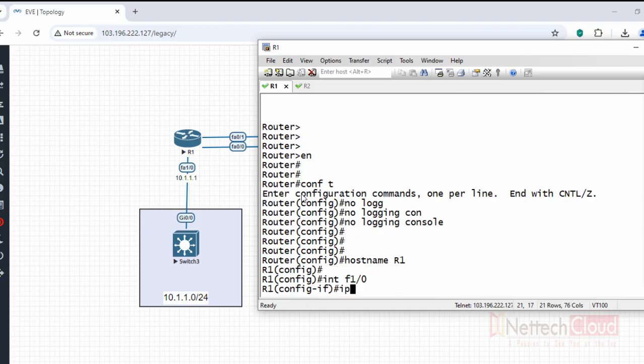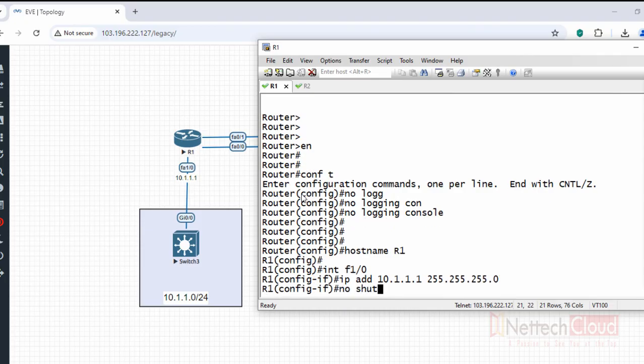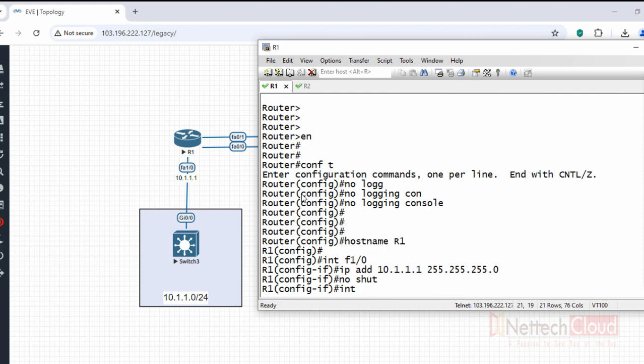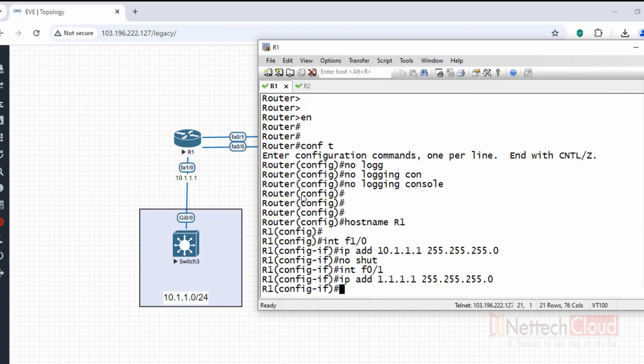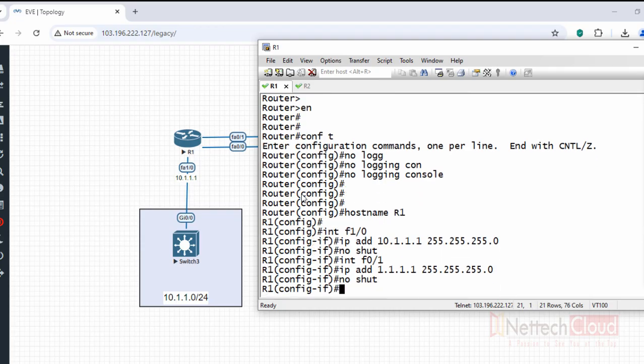F1/0 interface, IP address 10.1.1.1 255.255.255.0, no shutdown, and the F0/1 interface IP address 1.1.1.1 255.255.255.0, no shutdown, right?